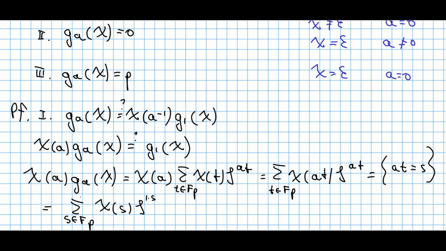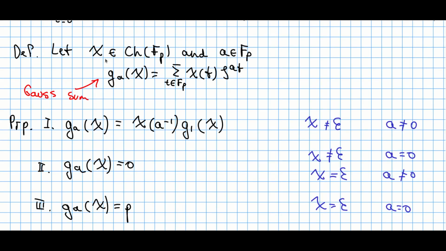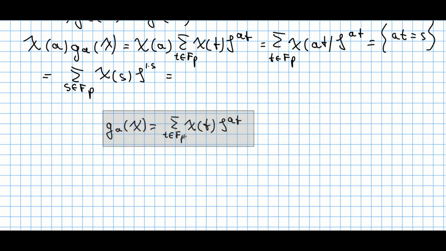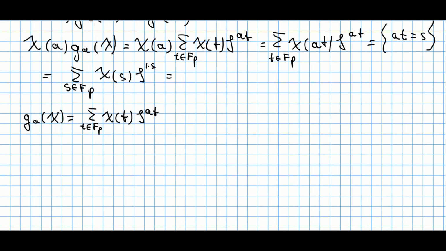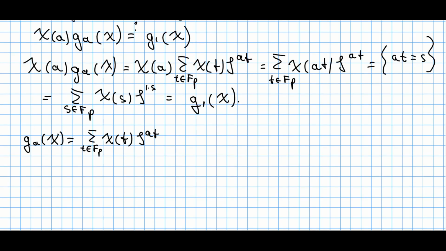So we still sum over all elements in Fp, and this time chi is computed at point s and zeta is raised to the power of s. I deliberately wrote this number 1 times right over here just to make a juxtaposition. If you take this expression and put it right over here, you will notice that this object is nothing but a Gauss sum, but instead of a we just write 1, and then we take this character chi. So that's what we needed to show for the first case.